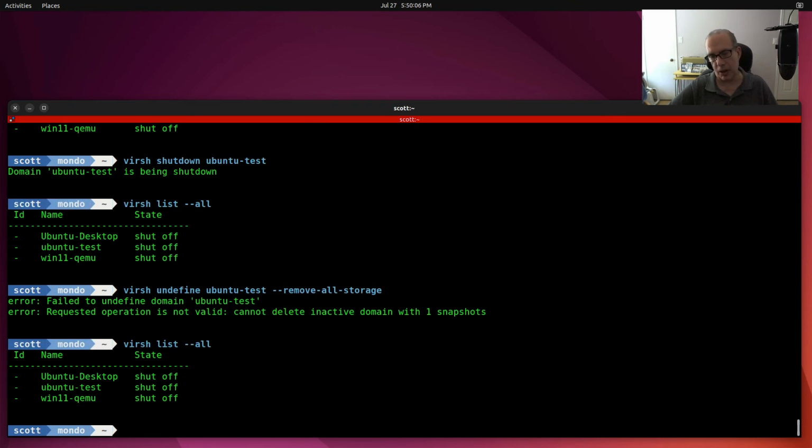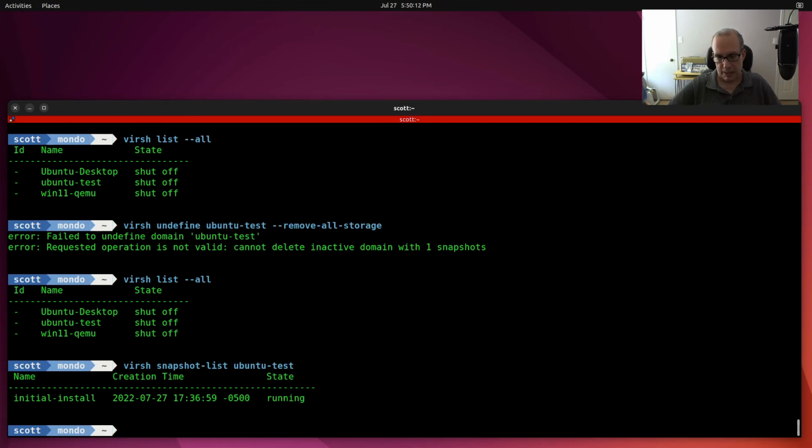So if we do a list all, there's the machine, it's shut off. If we look at the snapshots, we would have to do a snapshot delete Ubuntu test initial install.